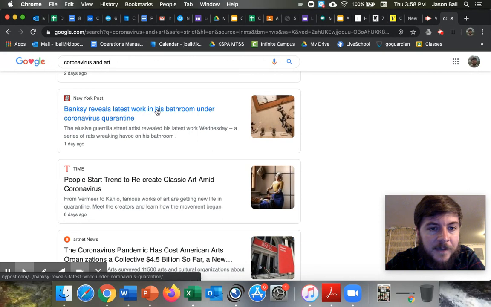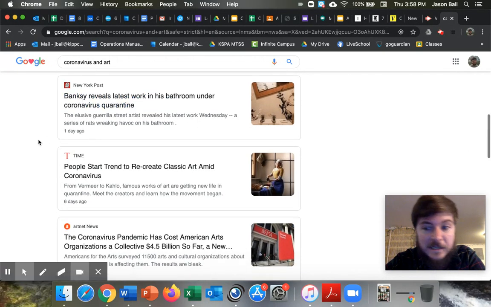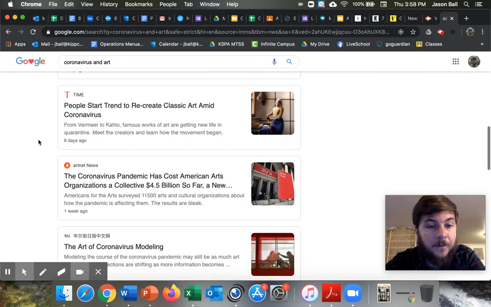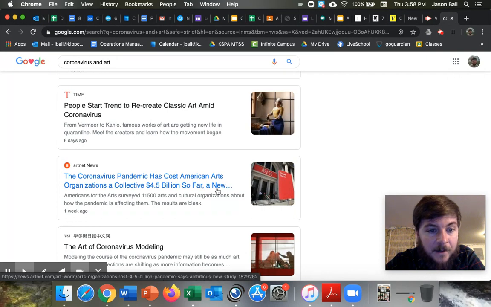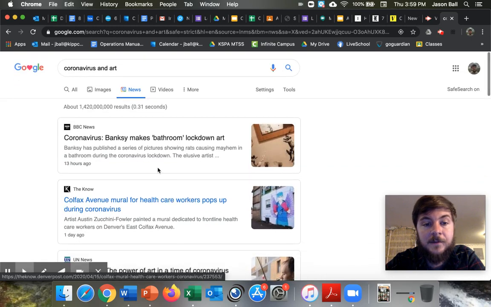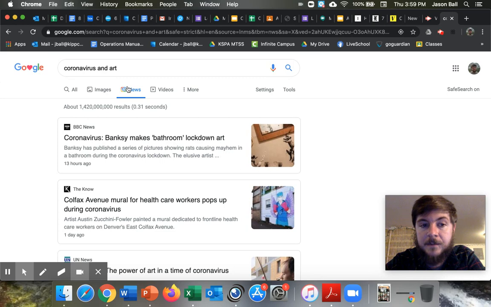Banksy reveals latest work in his bathroom under coronavirus quarantine. That could be funny. The coronavirus pandemic has cost American arts organizations a collective $4.5 billion so far. So some options if you could preview them and see what you like. But let's say I want to choose something different. I'm still on the news tab up top here.